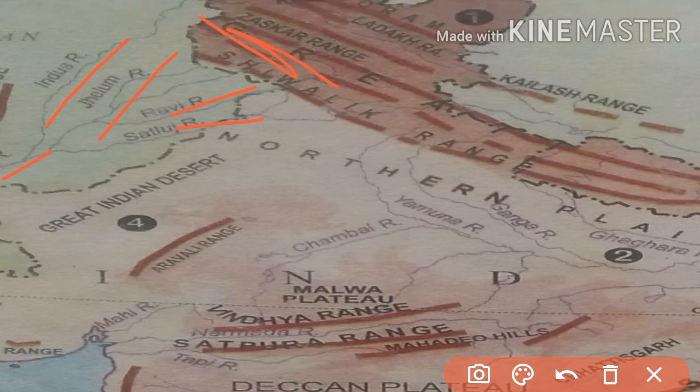If you see this map, we see here the Ganga river is there. See here, the Ganga river, and some part beside the river is occupied by the Ganga plain. It is spread over the states of North India: Haryana, Delhi, UP, Bihar, partly Jharkhand, and West Bengal in its state.